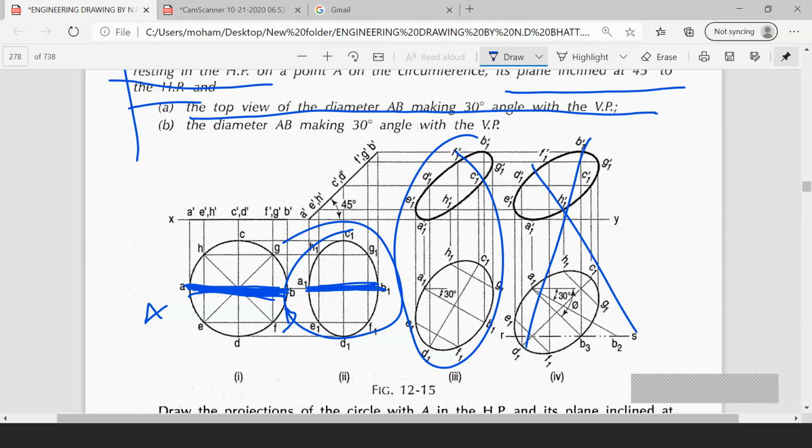Sir, the first 3 diagrams are kind of common, sir? Common, yes. The third diagram is also common. The fourth one is a different condition.